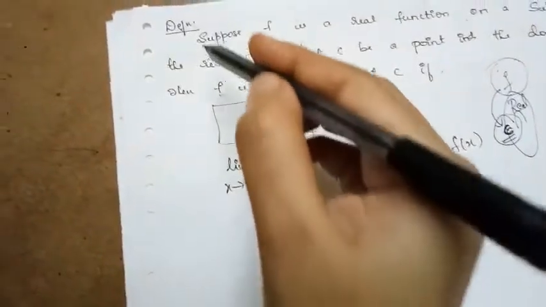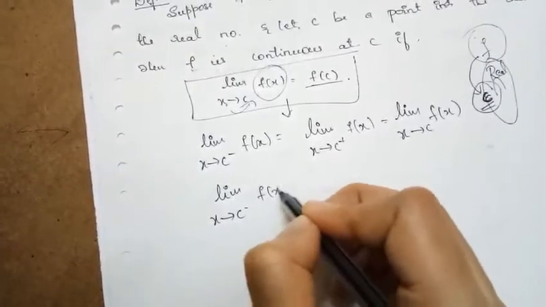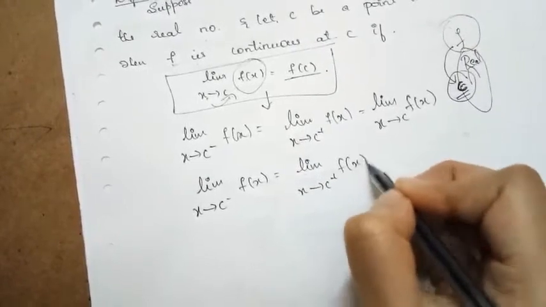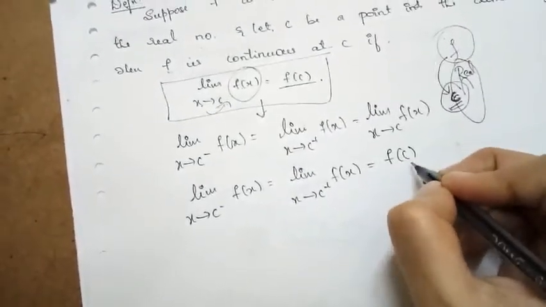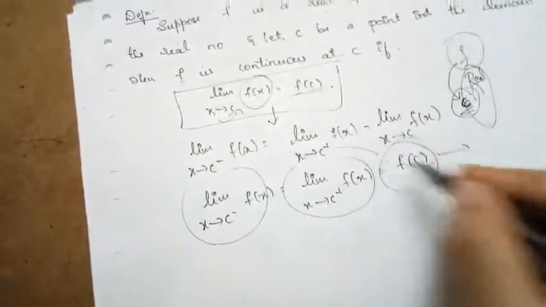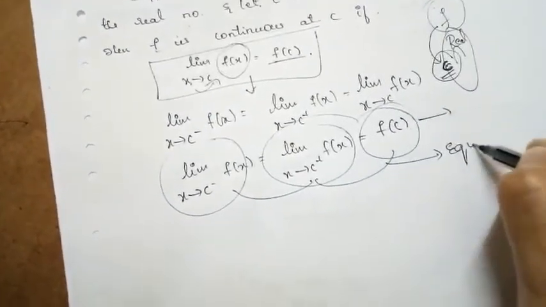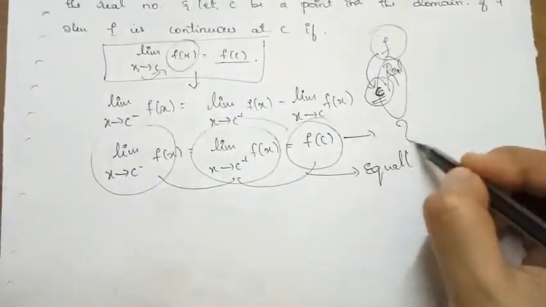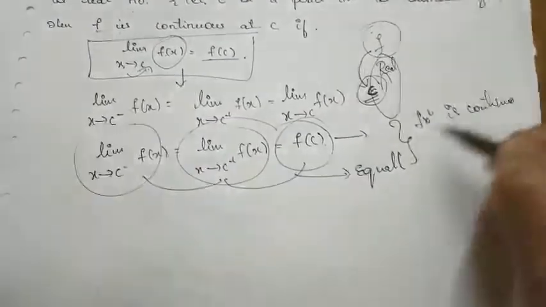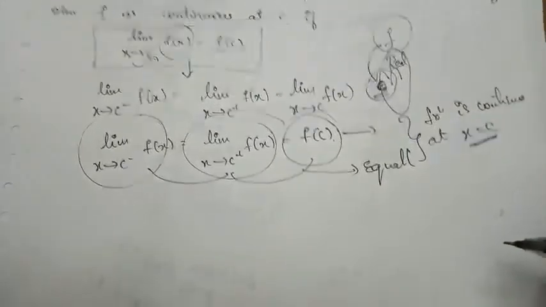So we can state the definition in this way also: when the left hand limit of a given function, the right hand limit of the function, and the value of the function at c, all these three values coincide and give the same value, then we say the function is continuous at x is equal to c.